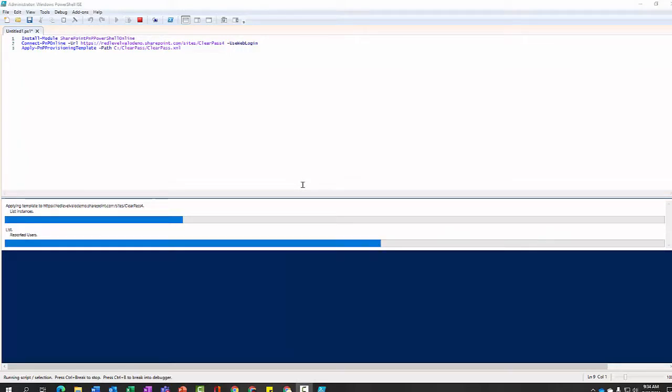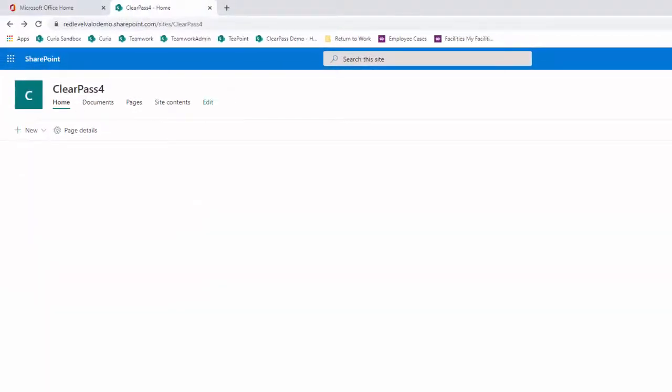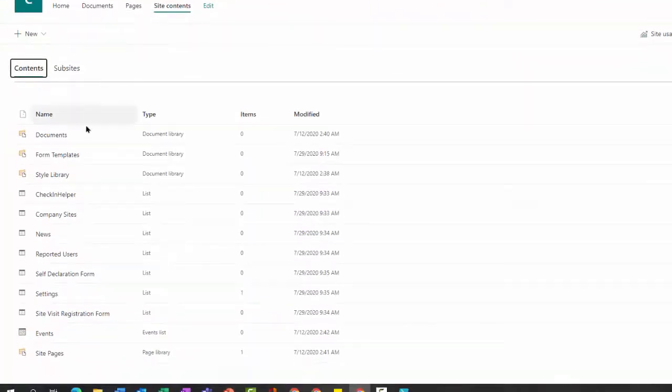Once you approve, the script will run. It'll take a couple minutes. Once it's complete, you can go to your SharePoint site and go to Site Contents, and you see all of the lists have been built that you're going to need for your ClearPass application.